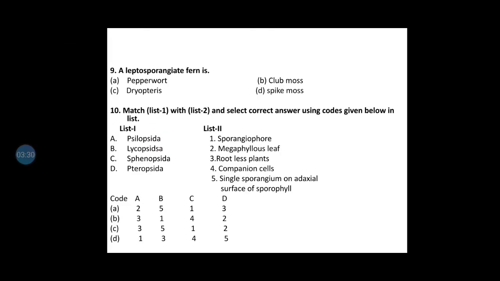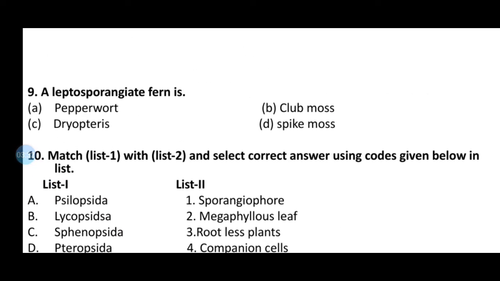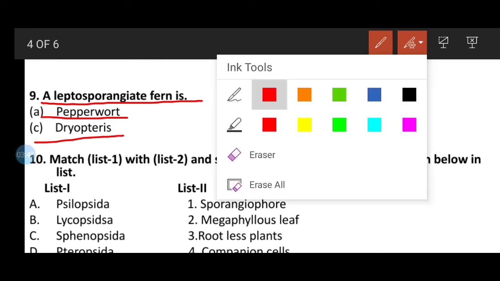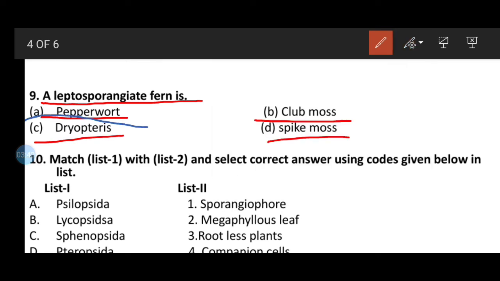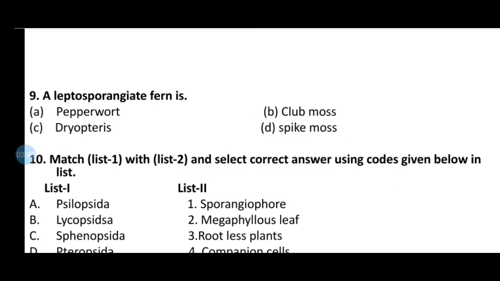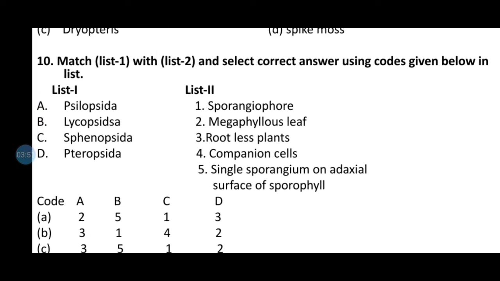Question number 9. A leptosporangiate fern is option A pepperwort, option B club moss, option C Dryopteris, option D spike moss. Here the correct answer will be Dryopteris, which is also known as a leptosporangiate fern.